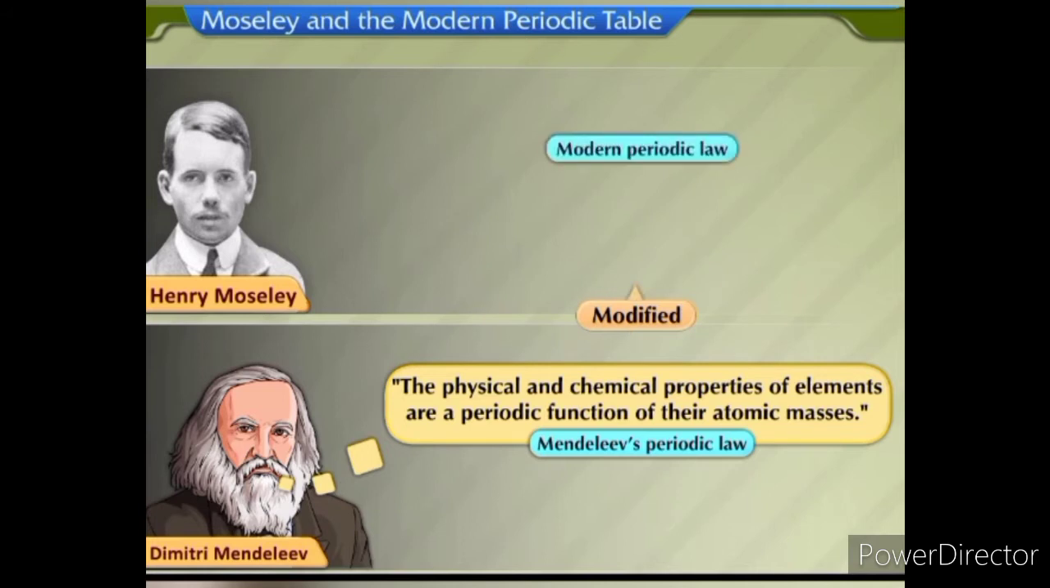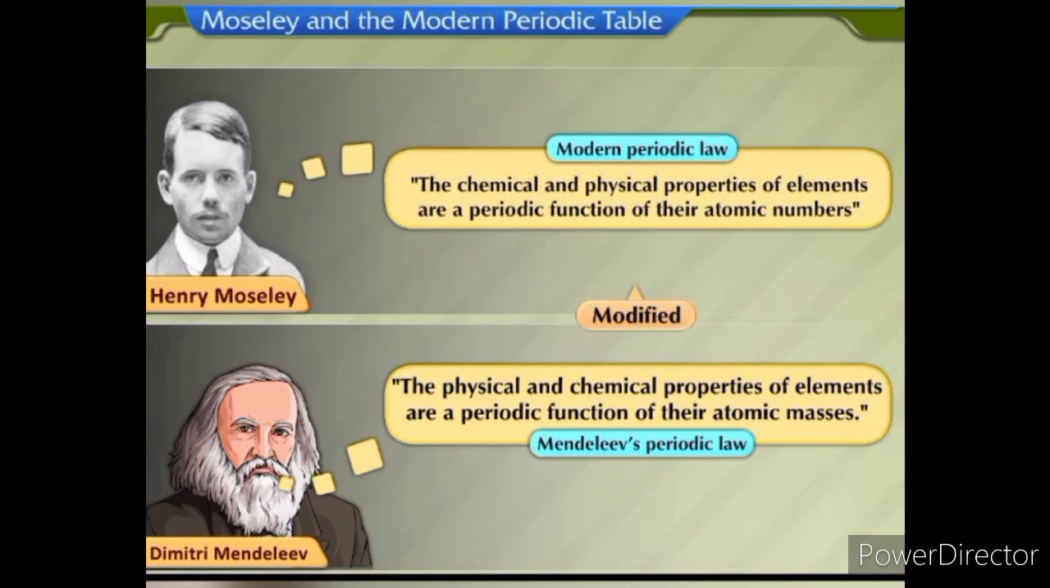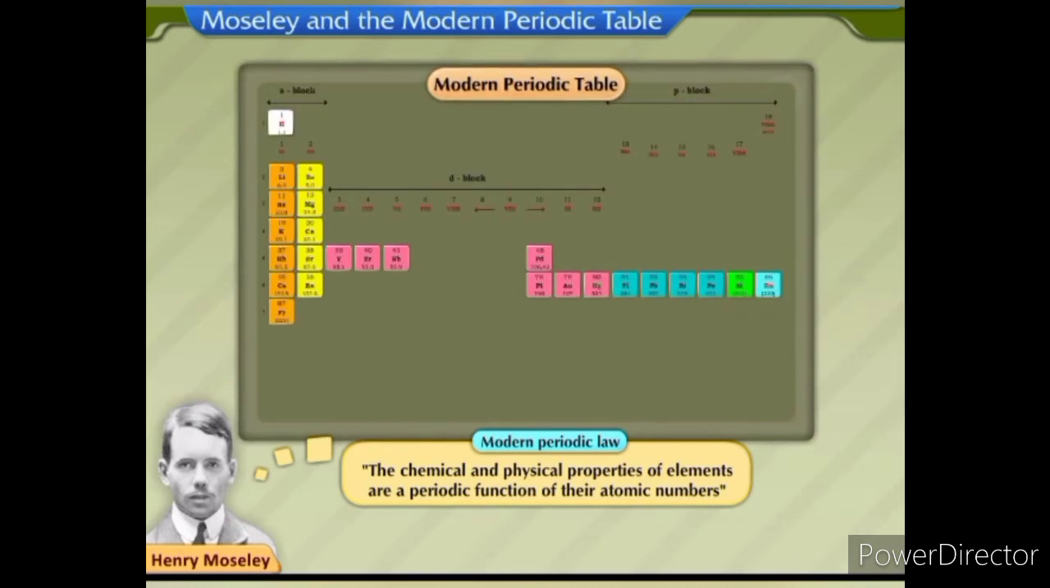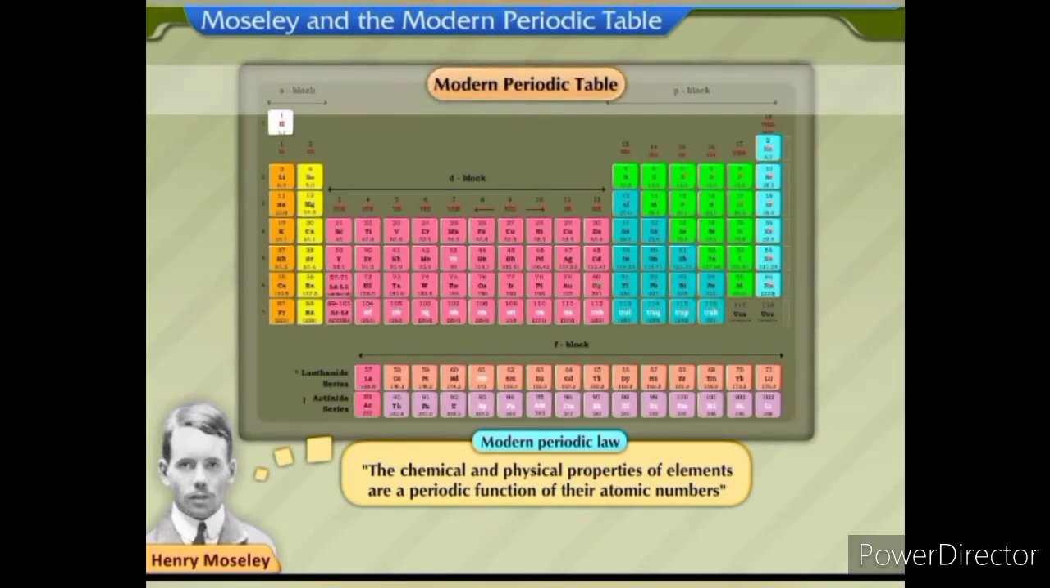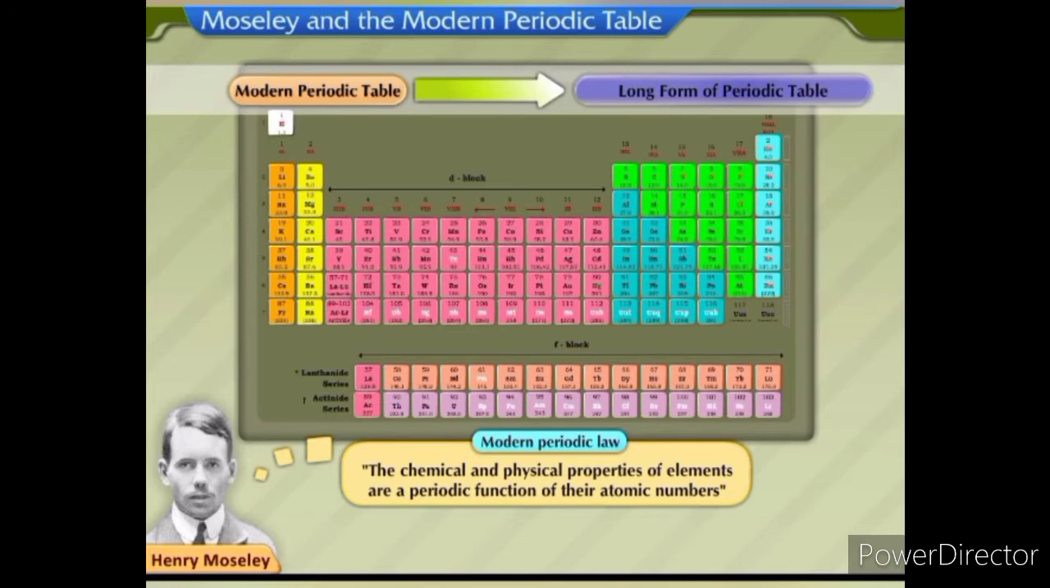The modern periodic law states that the chemical and physical properties of elements are a periodic function of their atomic numbers. Based on this law, the modern periodic table came into existence. The modern periodic table is also called the long form of the periodic table.